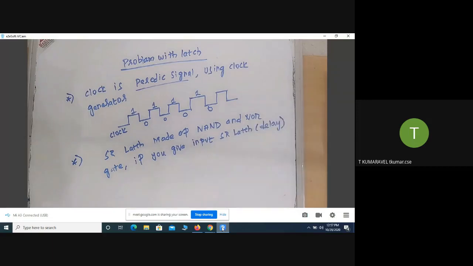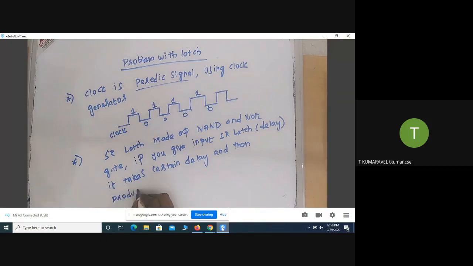That time we call a delay. It takes the input, takes a certain delay, and then produces the output.